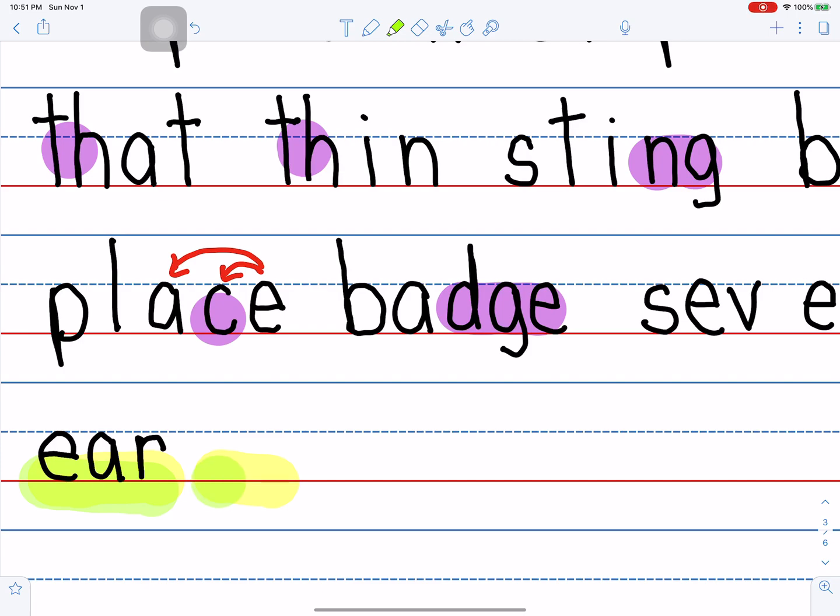The sounds are l, e. How do we spell them? L, e. The sound is e. We spell it with a y. We often use y to spell e at the end of a multi-syllable word. Multi-syllable means it's got 2 syllables or more, just like baby, happy, silly. Y says E at the end of a multi-syllable word.